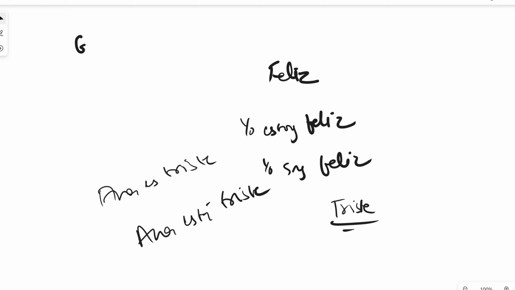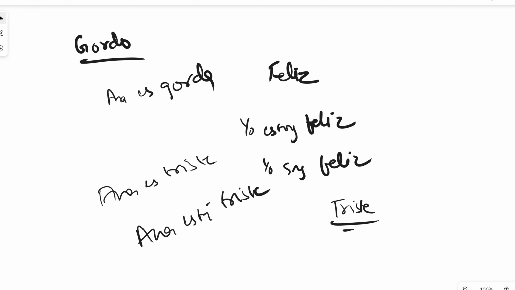Now, gordo. Some people might say it's a state, like I can become thin, but again, you don't become thin overnight. Right? If you're fat, you'll have to work on it. It will take a while before you become thin. So, in that case, if I say Anna is fat, that will be Anna es gorda.